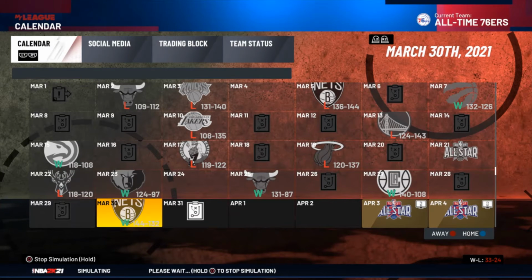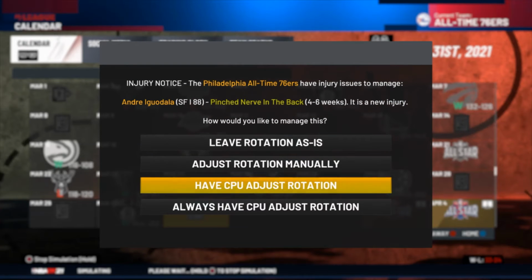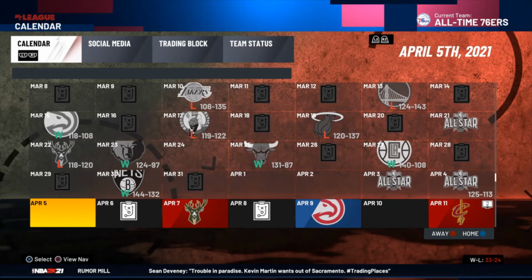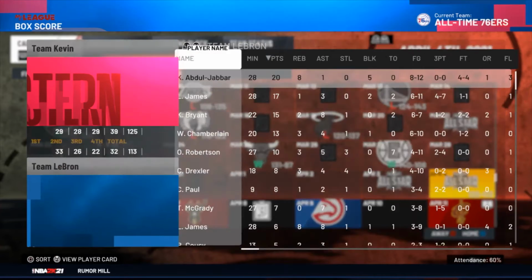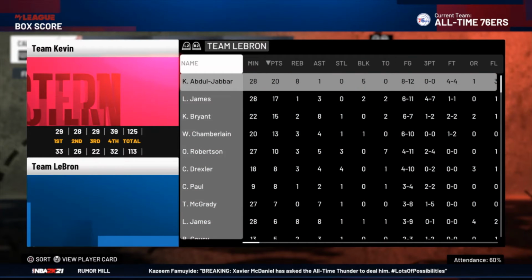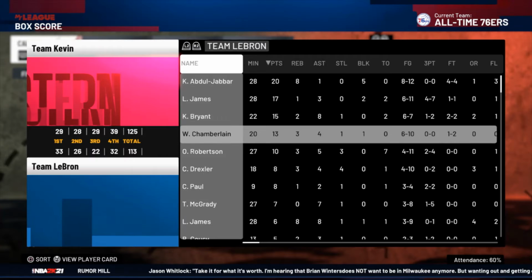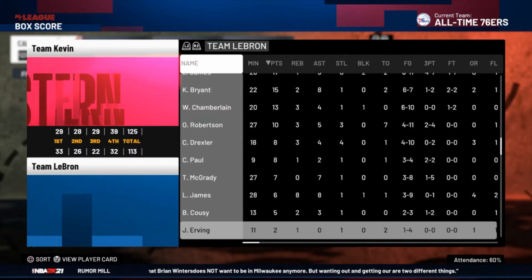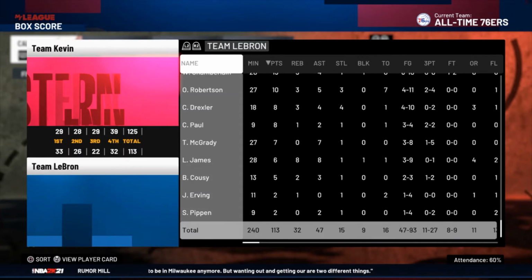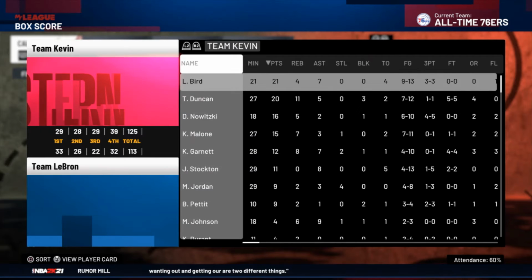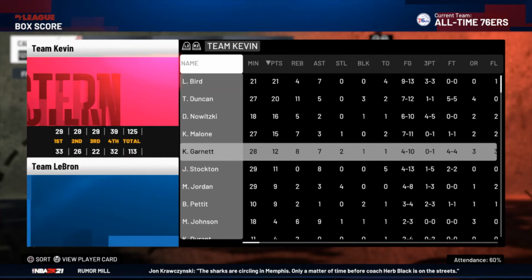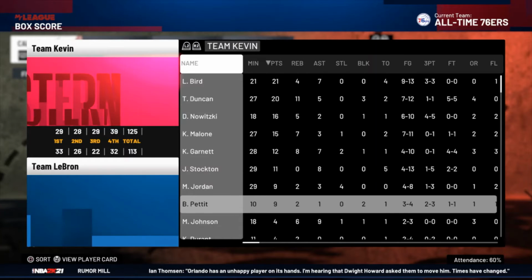We're only a few days away, so we're going to see who makes the All-Star team and just run through that, basically. So we've just gone past the All-Star game. We've got Team Kevin and Team LeBron. We just have to check who Team Kevin is. It might be Kevin Garnett or Kevin Durant. There's LeBron's team. We had 2 LeBrons in that team. And it probably is Kevin Garnett. He started, but we'll just go through and check afterwards to see which one it is.